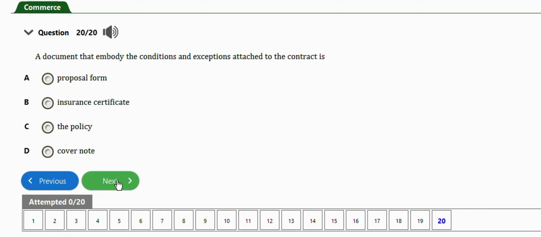Next question is this one. It says a document that embodies the conditions and exceptions attached to the contract is, we have proposal form, insurance certificate, the policy, cover note. So guys, the right answer to this question is option C, which is the policy.